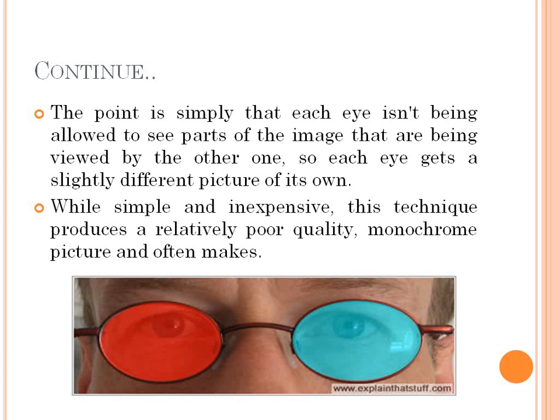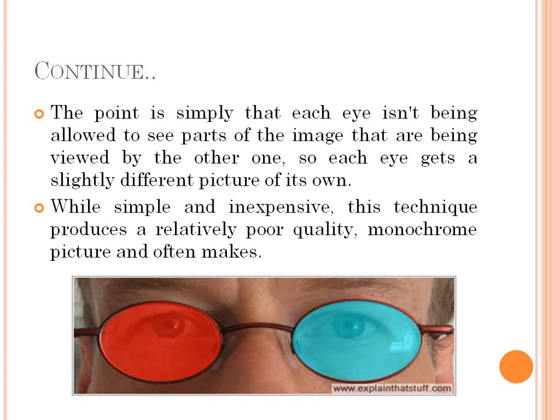Because of that we get two different pictures of the same image. That is transferred to the brain, and with the help of that the two images are combined together and we get the 3D picture of that moving image.